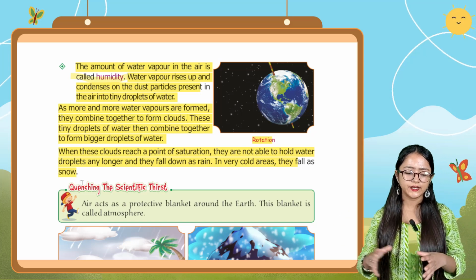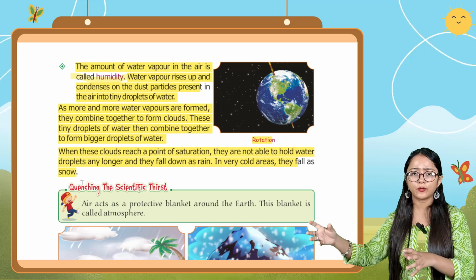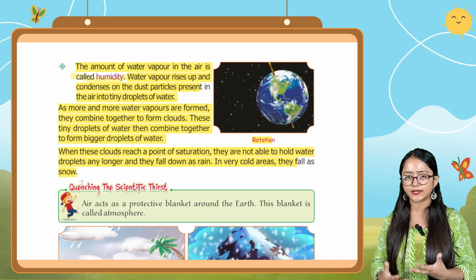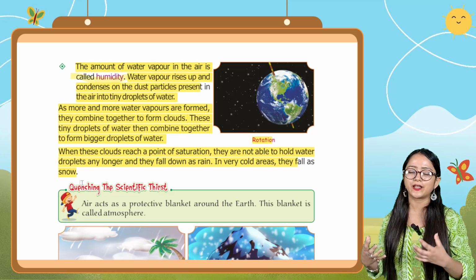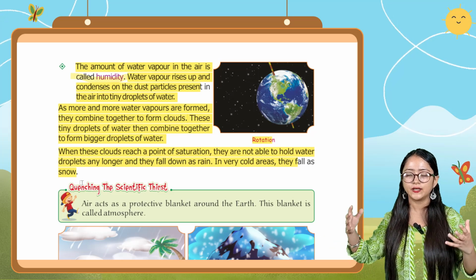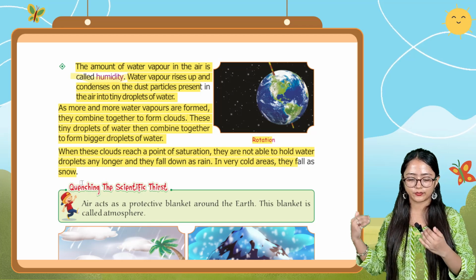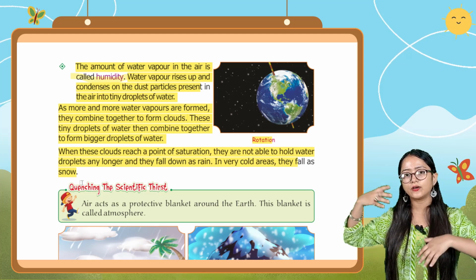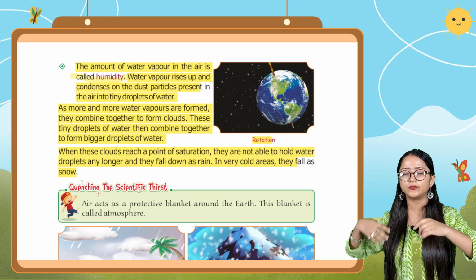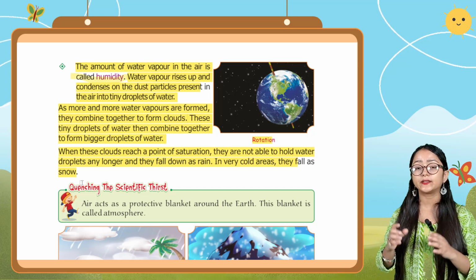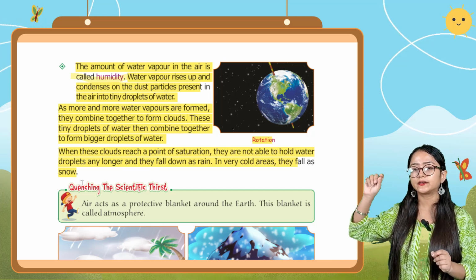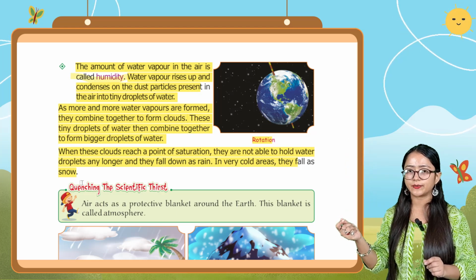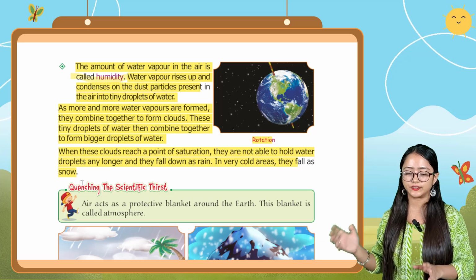So it is saying that when these clouds are fully saturated, they are not able to hold water droplets any longer, and at any time they may fall down as rain. But in colder regions, from the cloud, rain does not take place; snow takes place in the very cold regions.